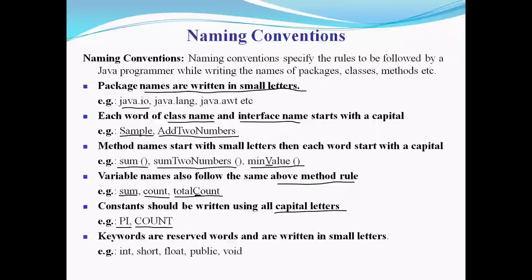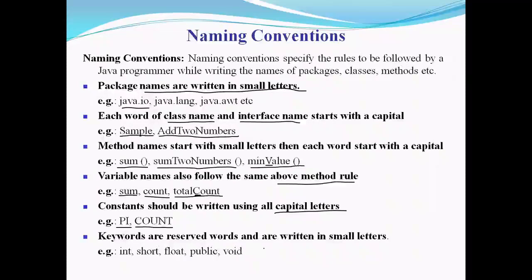Next, if you're using keywords in the program, the keywords are the reserved words, and these reserved words are always written in small letters. The keywords like int, short, float, public, void, other keywords like while, for, you have used these keywords in C programming also. All those keywords are always declared in small letters.